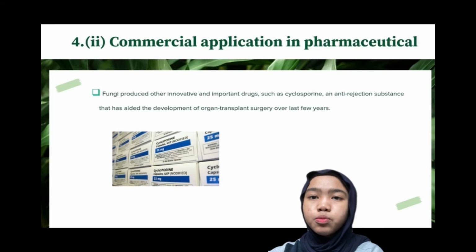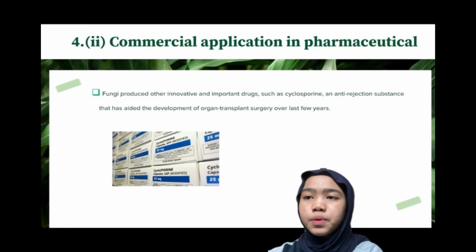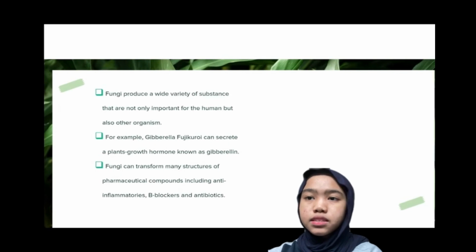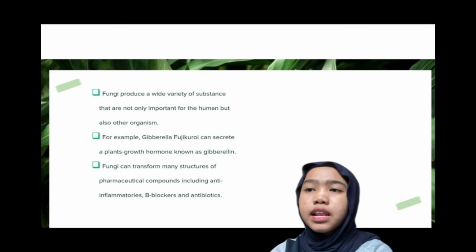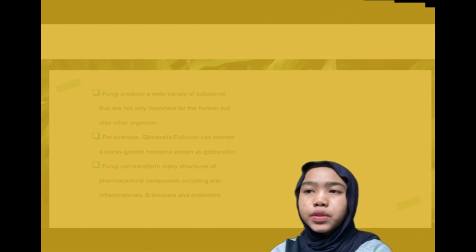Fungi have recently helped to produce other innovative and important drugs such as cyclosporine, which is an anti-rejection substance that has aided the development of organ transplant surgery over the last few years. Besides, fungi produce a wide variety of substances that are important not only for humans but also for other organisms. For example, Gibberella fujikuroi can secrete a plant growth hormone known as gibberellin. Fungi can transform many structures of pharmaceutical compounds, including anti-inflammatories, beta blockers, and also antibiotics.